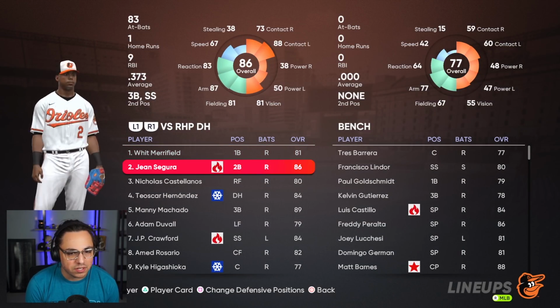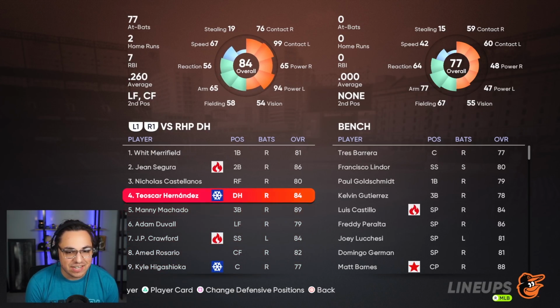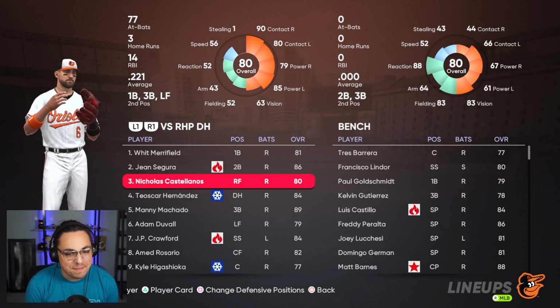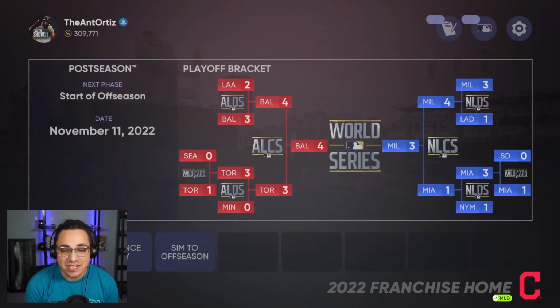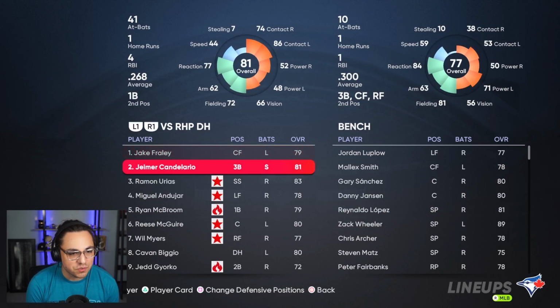So Baltimore, you know what? I mean, it kind of is a nice team. It kind of is. Lindor on the bench. That's not a bad bench. And Goldschmidt on the bench. So we've got Toronto. Who else? All right, Toronto.